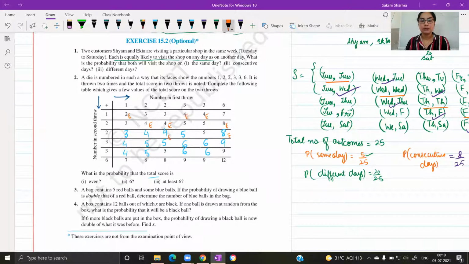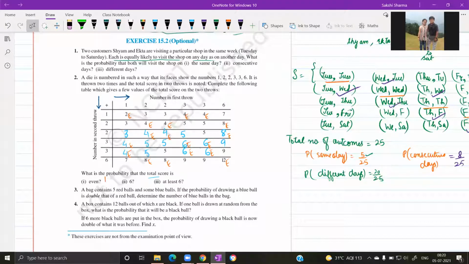What is the total number of outcomes in this case? Could you repeat, Beta? I couldn't hear that. 18 by 36. And what about the total score being 6?